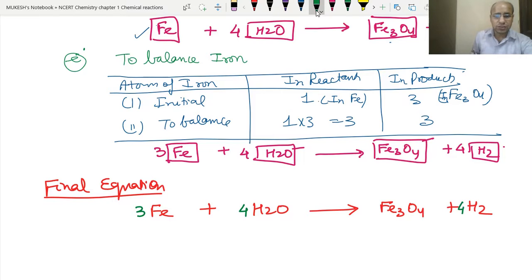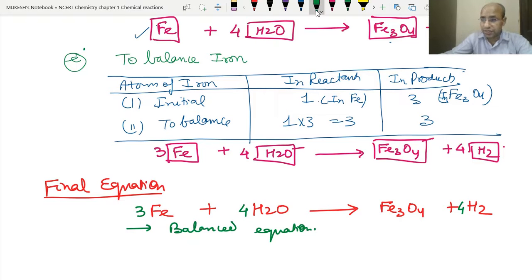So this is the balanced equation. Now our work is complete. Balancing is complete. But now we have to make the equation more informative, that we will study in the next class.